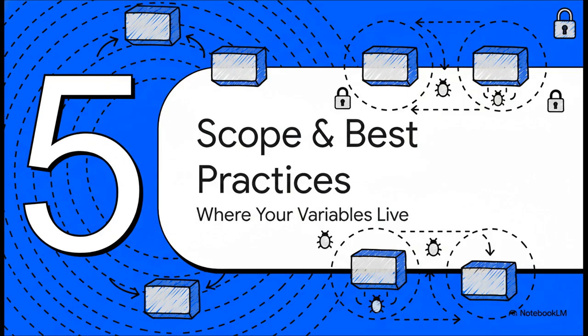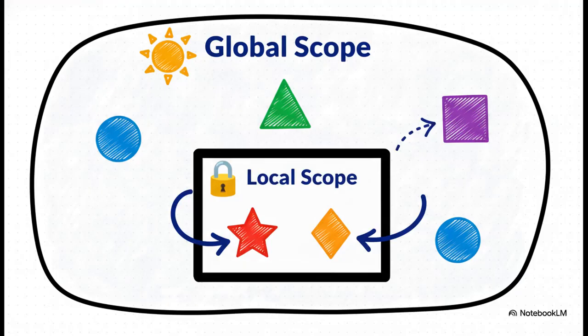All right, let's quickly touch on a really crucial idea for writing bug-free code. See, not all variables are created equal. Where you define a variable actually determines where it can be seen and used, and this whole concept is called scope. Here's the most important thing to get. Functions create their own little private world. Any variables you create inside a function have a local scope. They live and die inside that function.